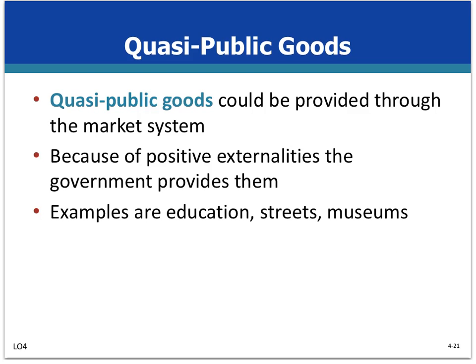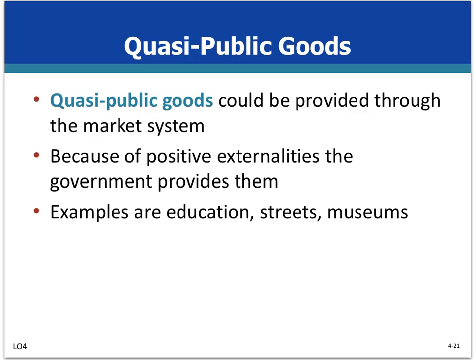Next topic: there are some goods that we can classify as quasi-public goods. Government provides many goods that fit the economist's definition of a public good, but it also provides other goods and services that could be produced and delivered in such a way that exclusion would be possible. These goods are called quasi-public goods, like education, streets, highways, police and fire protection, libraries and museums, preventive medicine, and sewage disposal.